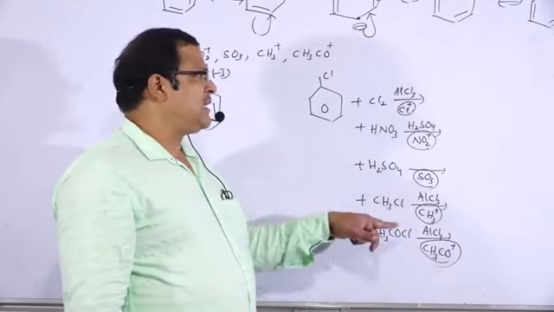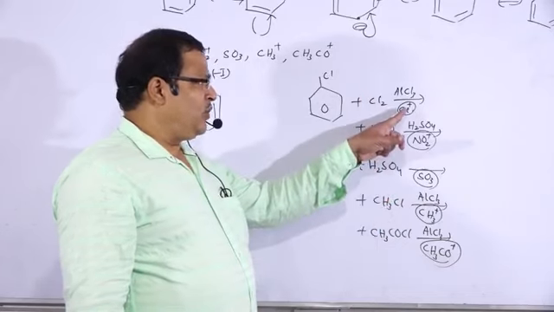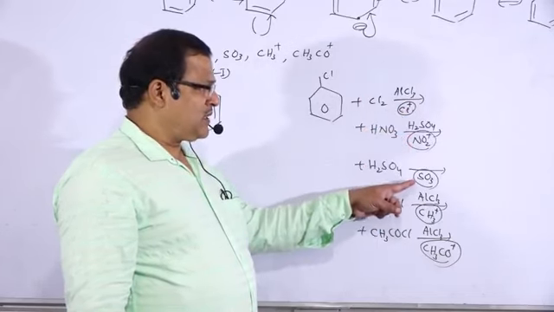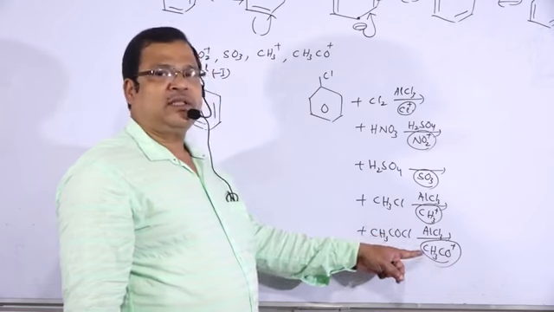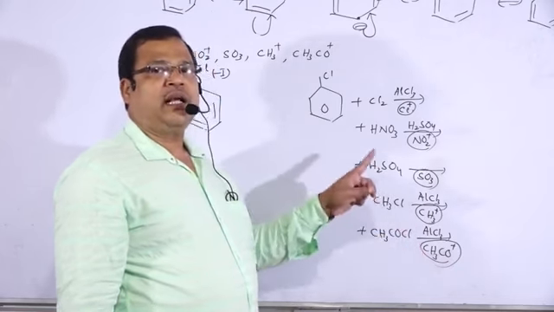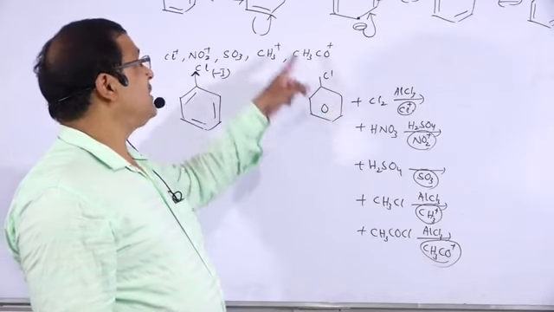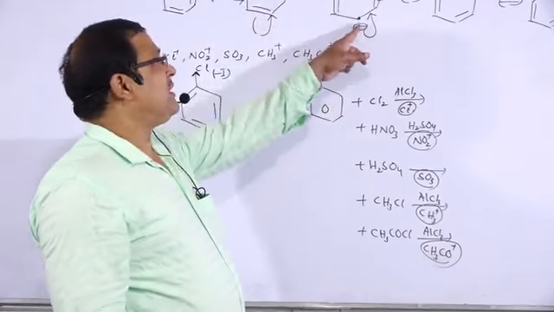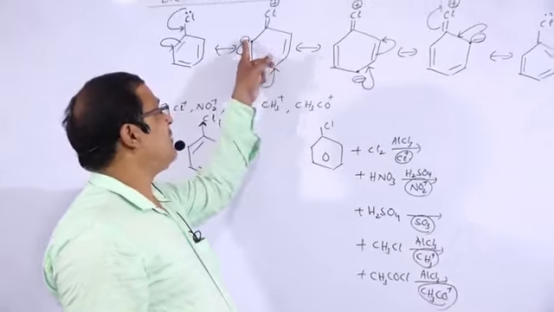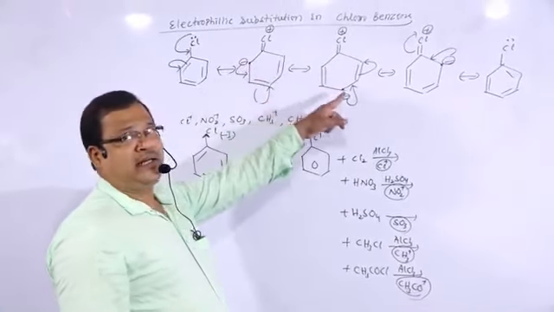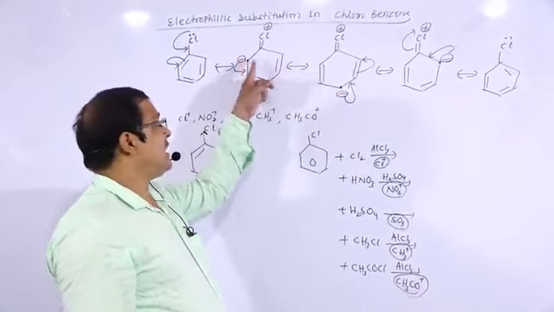In all these cases, the electrophile Cl plus, NO2 plus, SO3, CH3 plus or CH3CO plus will get directed to the ortho and para positions, because the electron density becomes more there; these positions acquire negative charge.